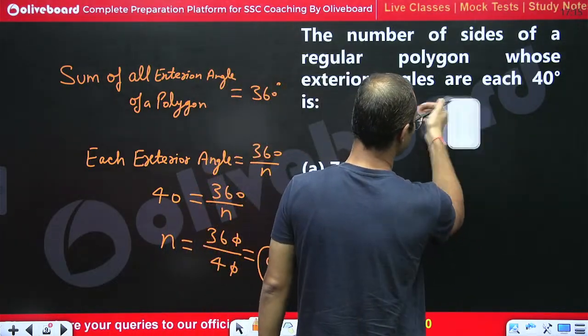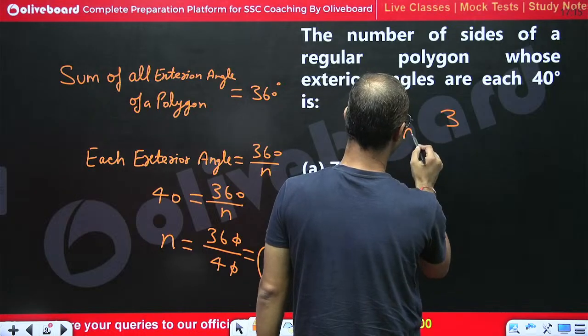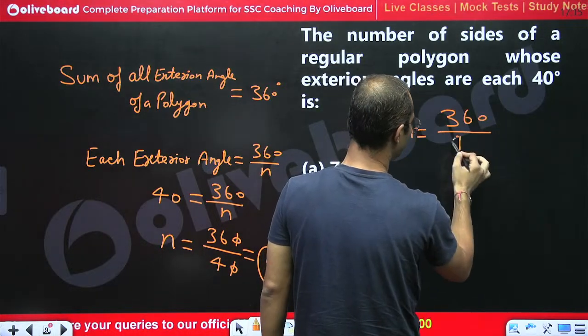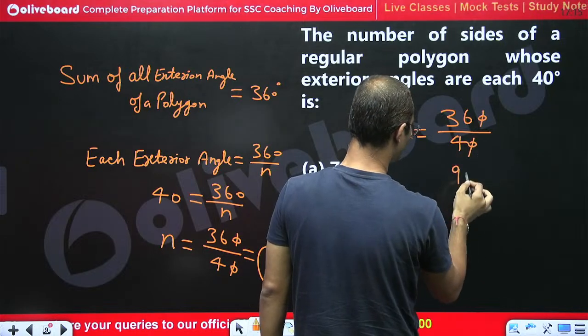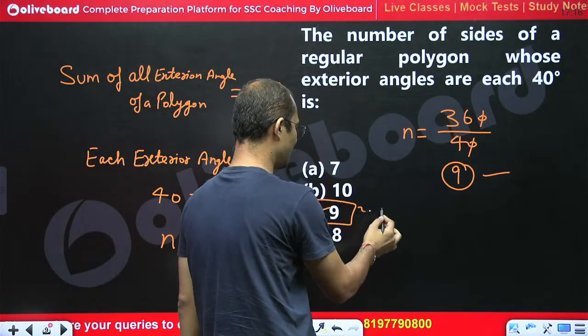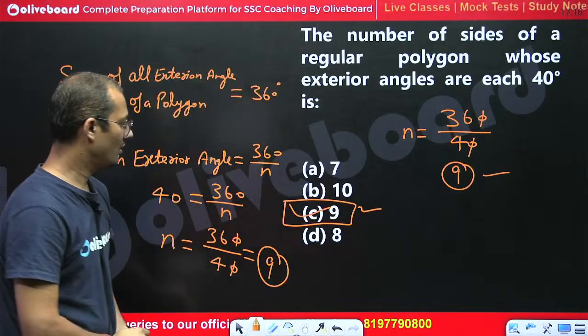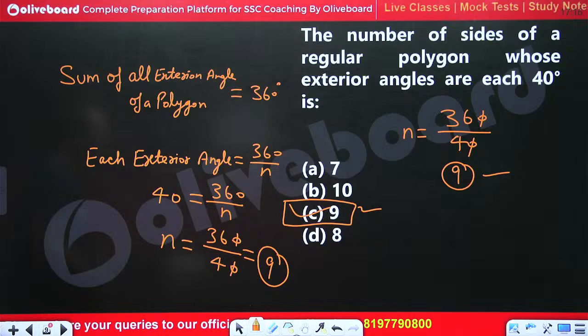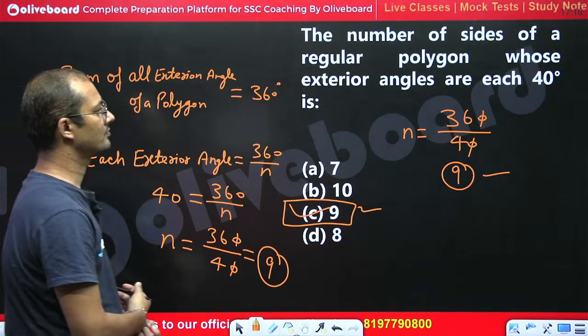Directly we can say that the number of sides would be equal to 360 divided by the measure of each angle, that is 40. So 9 would be the right answer. Got the point?